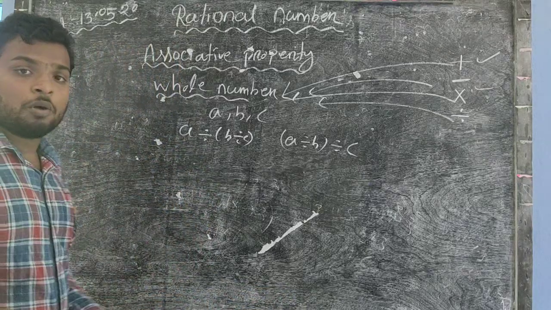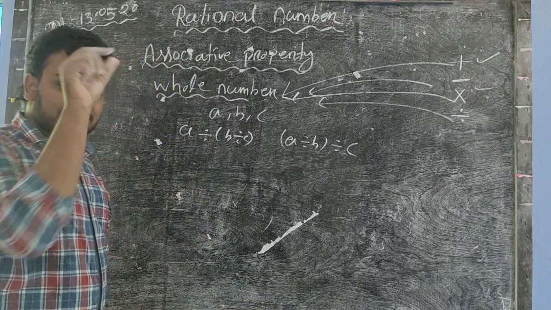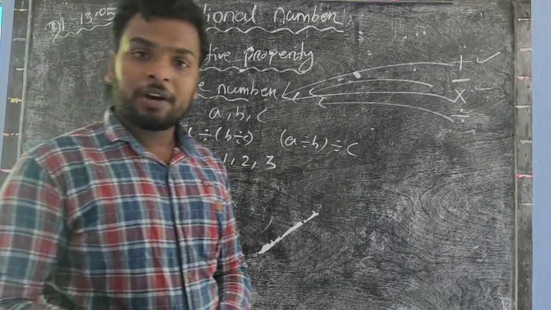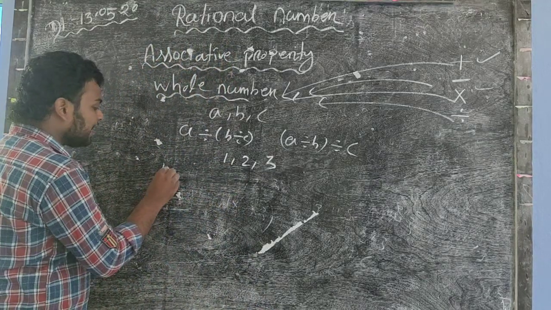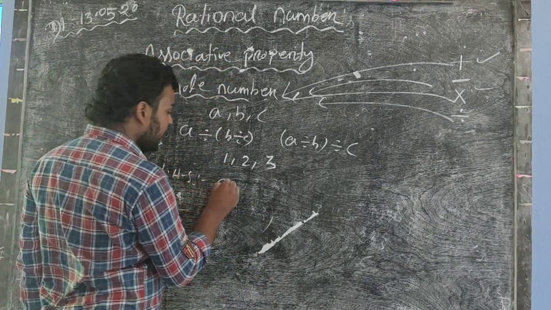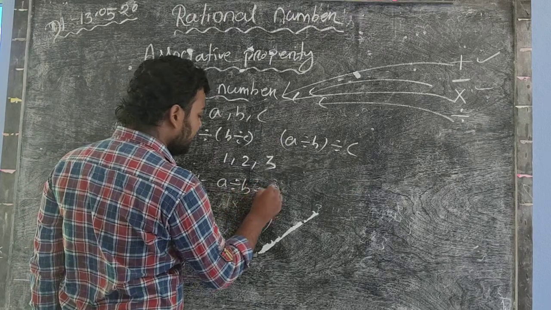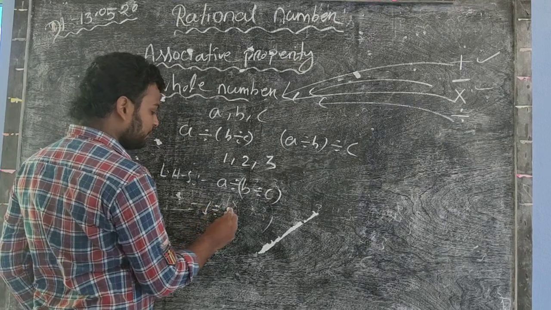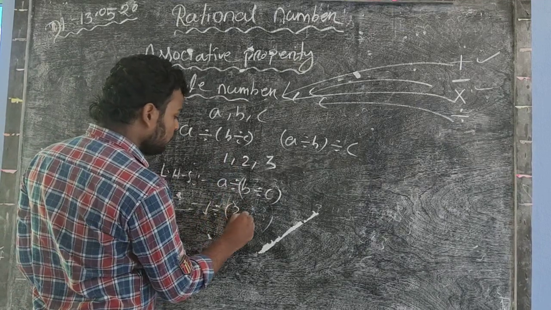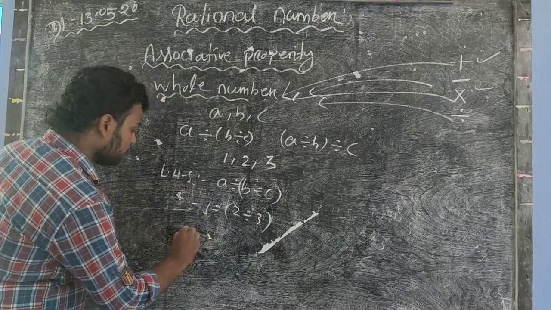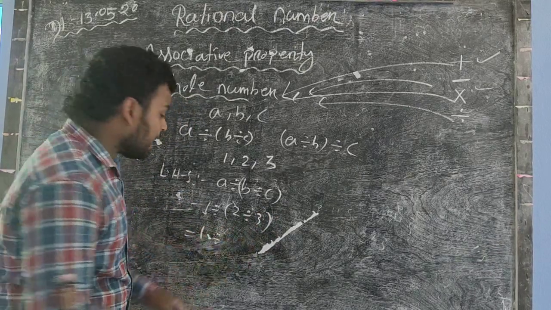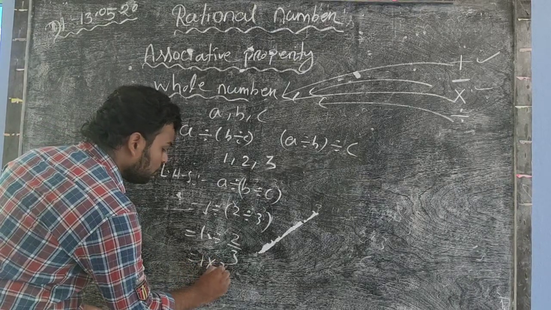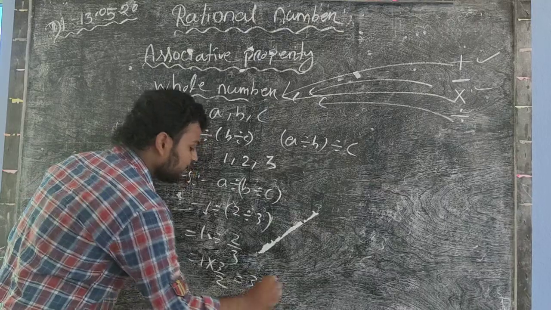So okay, now we do some examples. Let 1, 2, 3 be three whole numbers. First of all we take the LHS: a divided by b divided by c. So 1 divided by 2 divided by 3 is equal to 1 divided by 2/3, which is 1 into 3/2, equal to 3/2.